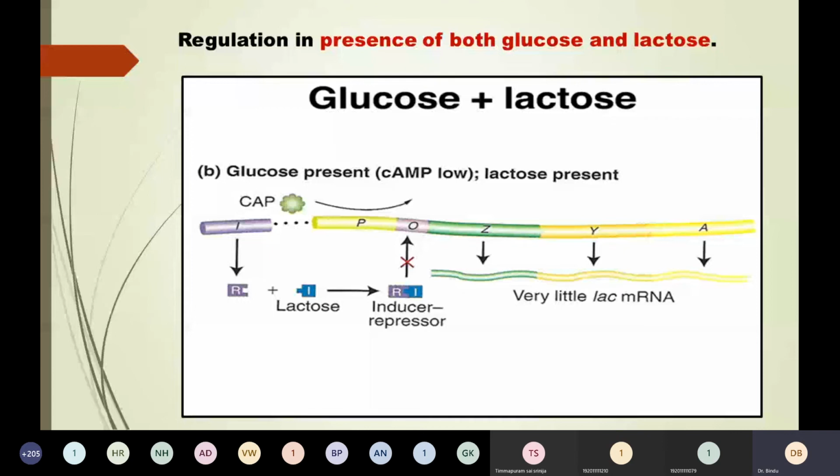Then we studied the types of genes, that is constitutive genes and inducible genes. Constitutive genes are expressed all the time, whereas inducible genes are expressed only when required. Then we studied the types of regulation: positive regulation, where gene expression is increased, and negative regulation, where gene expression comes down. We also studied the types of responses. Type A response is seen only in presence of a signal. In type B, even in presence of a signal, the response is transient. In type C, the response persists even after termination of the signal.